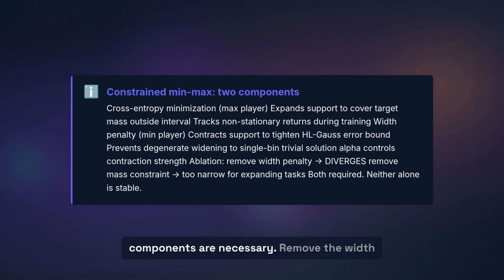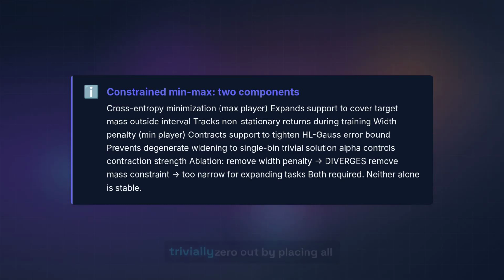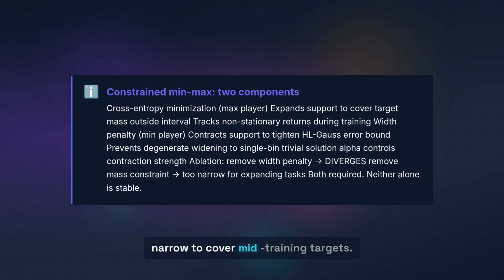Both components are necessary. Remove the width penalty, and the support diverges to infinity because cross-entropy alone can trivially zero out by placing all targets in a single bin. Remove the mass constraint and the width penalty overpowers, making the interval too narrow to cover mid-training targets.